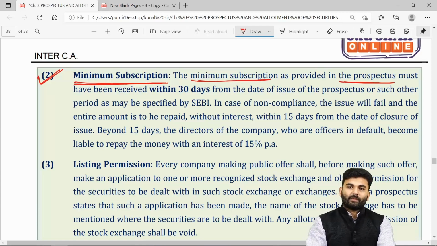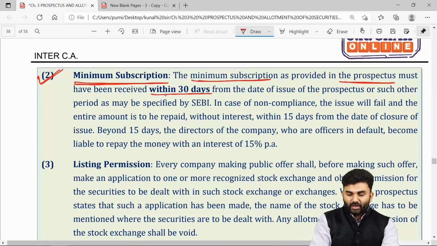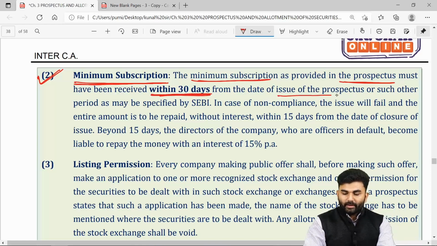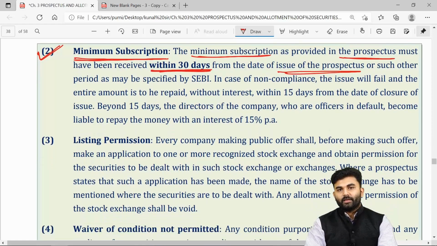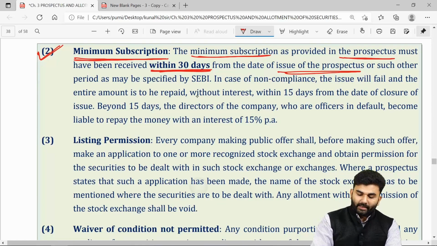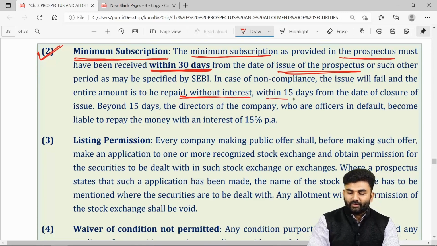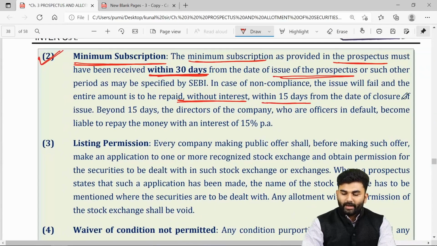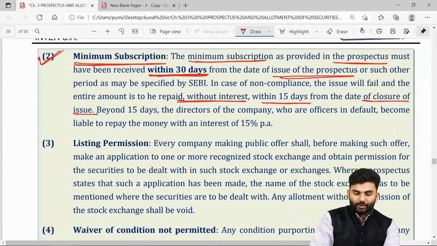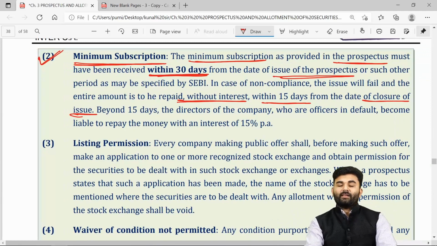If that minimum subscription has not been received within 30 days from the date of issue of the prospectus, then the company shall refund the money without any interest within 15 days from the date of closure of the issue. From the day the issue got closed, if the money has been refunded within 15 days, then it will be refunded without any interest.